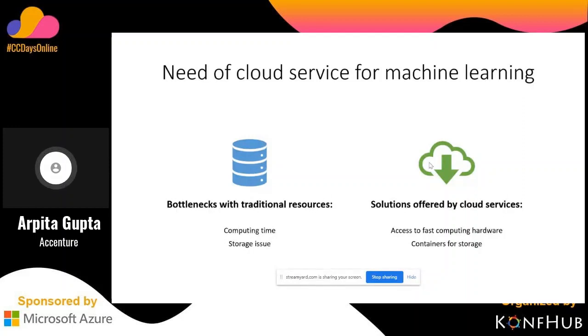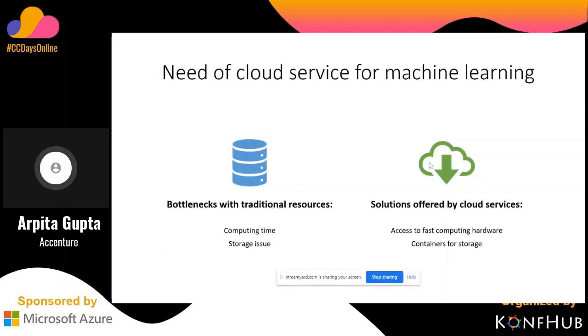Computing time is very high if the data set is huge, and there are other problems too, like if our machine doesn't have enough RAM. Another problem is storage: if we are training on a computer vision data set, the data is very large, generally in GBs. When we are training multiple models, it's really impossible to store all that data on the local machine. These problems are solved by cloud services.